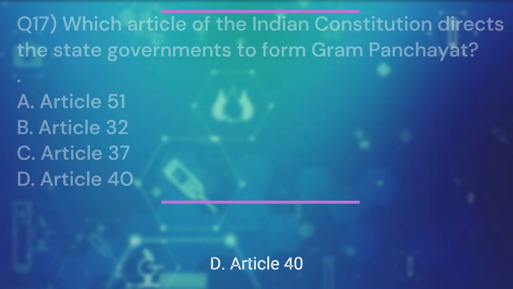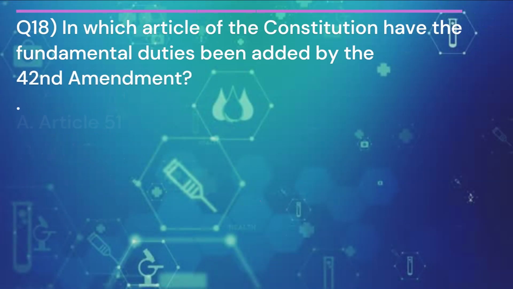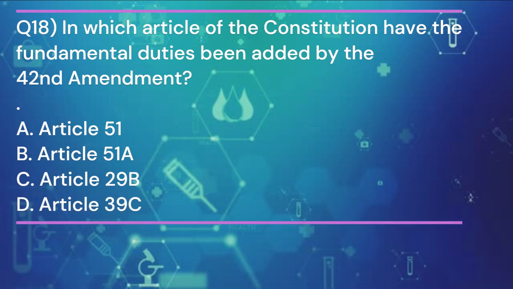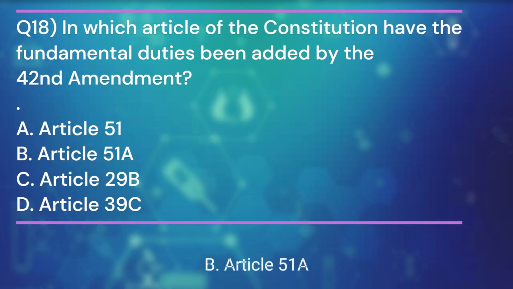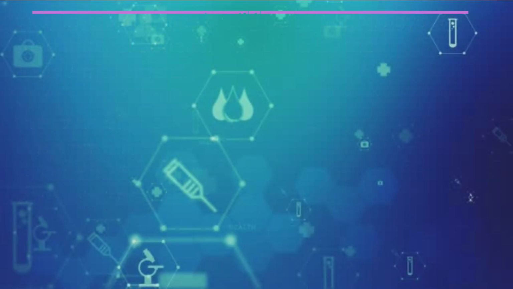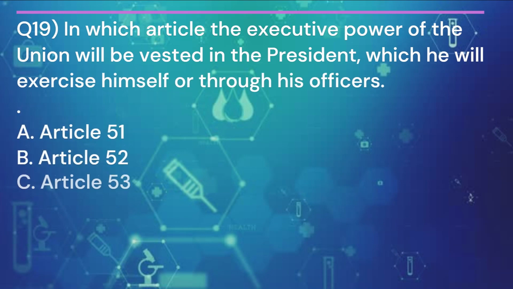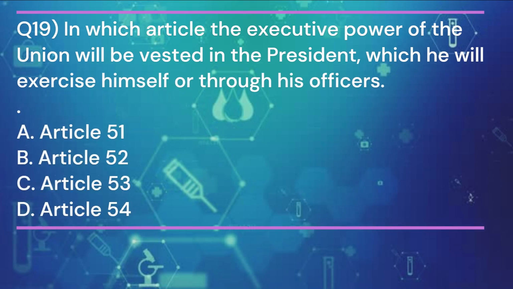Article 40. Question 18. In which article of the Constitution have the fundamental duties been added by the 42nd Amendment? And the answer is B. Article 51(a). Question 19. In which article will the executive power of the Union be vested in the President, which he will exercise himself or through his officers? And the answer is C.